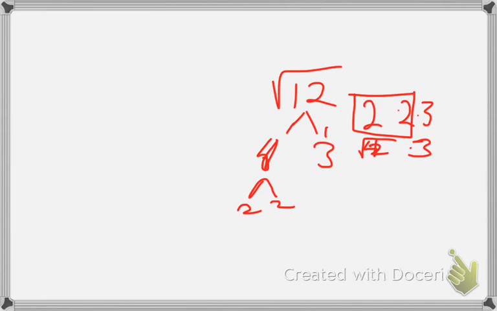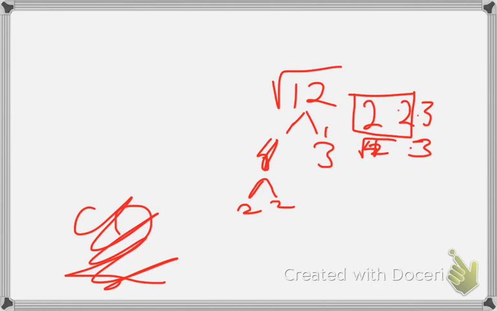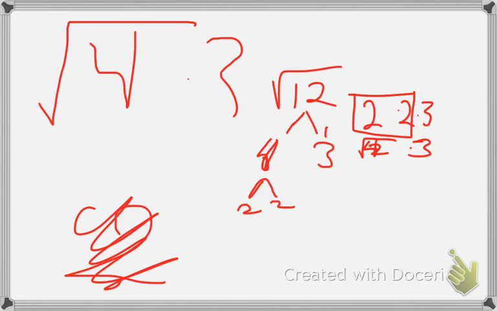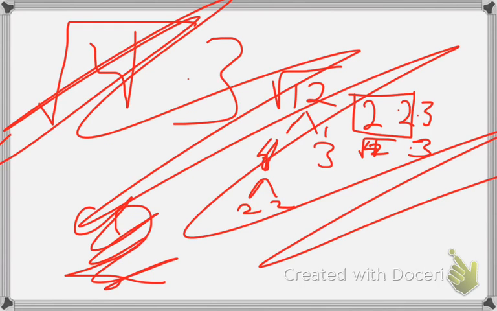Hey, check it. Square root of 24. No. Oh, 24? Okay. Is that right?